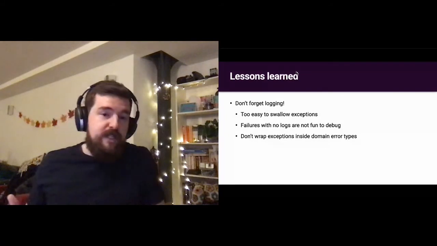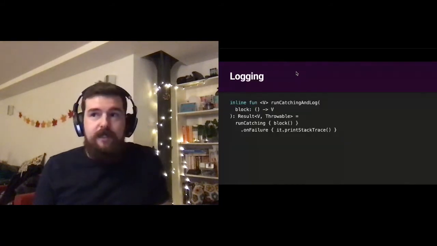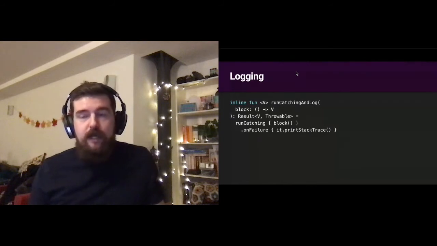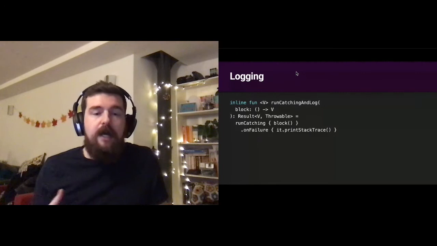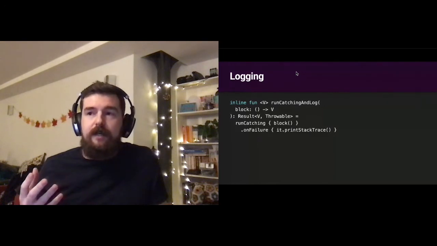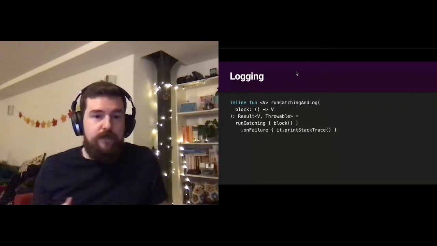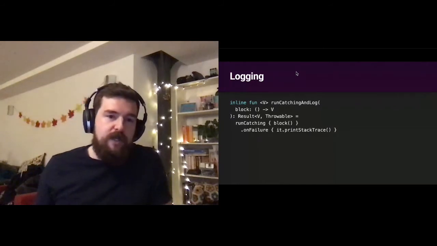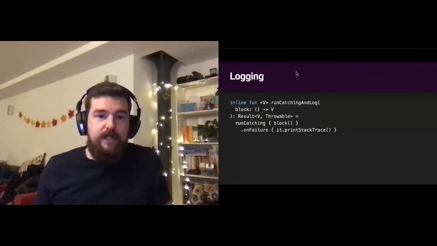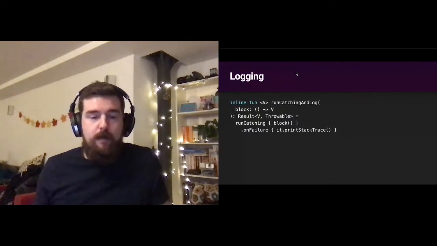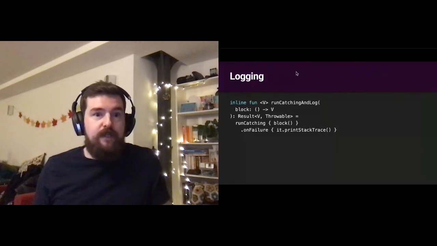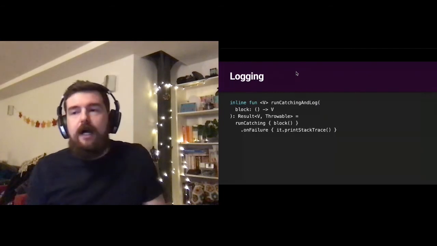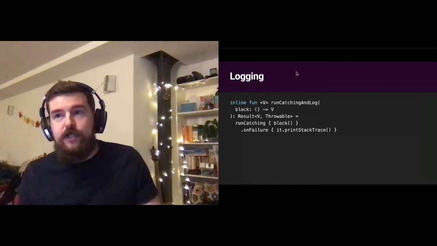A really simple solution to the logging problem is something like this, runCatchingAndLog, where we do the normal runCatching, let the result monad handle this result for us. And then on failure, we just invoke a side effect, which in this case is printing a stack trace. Super simple, but it prevents you from ending up in a situation where the app is failing and you've absolutely no idea why. You may want to pass your own logger implementation, that kind of thing.